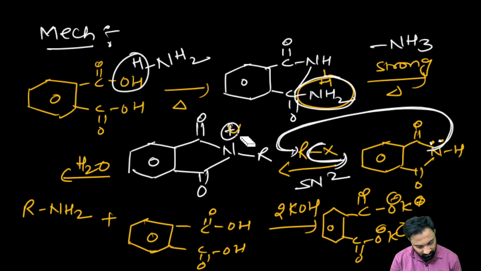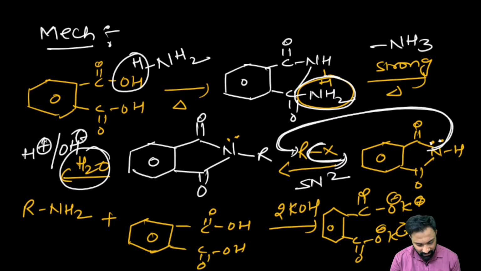After giving the sigma bond pair of electrons, the nitrogen's lone pair of electrons will be restored. Then when we do the hydrolysis, how will it be? H plus and OH minus, right? If you break this bond, because carbon and nitrogen being more electronegative, it will take the bond pair of electrons. If it takes the bond pair of electrons towards itself, nitrogen will get which charge? Negative charge, right? If nitrogen gets the negative charge, then hydrogen will go and attack, right?